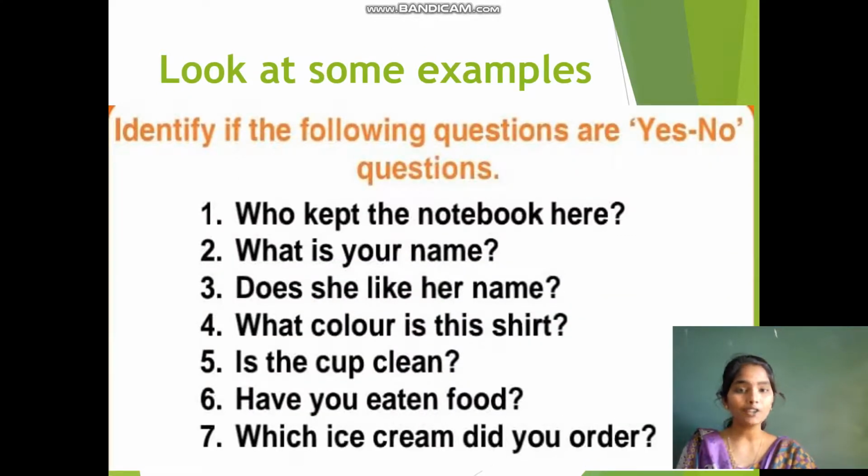Identify the following questions as yes or no questions. I am going to read for you. Who kept the notebook here? What is your name? Does she like her name? What color is this shirt? Is the cup clean? Have you eaten food? Which ice cream did you order? I want you all to identify which questions are yes or no questions.